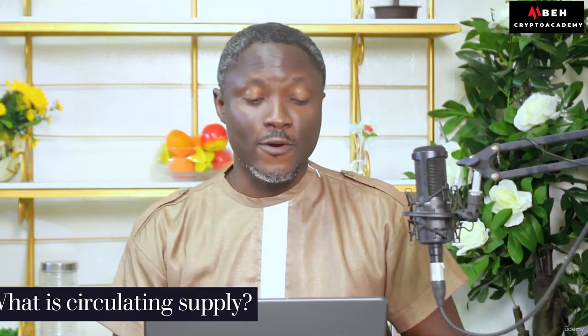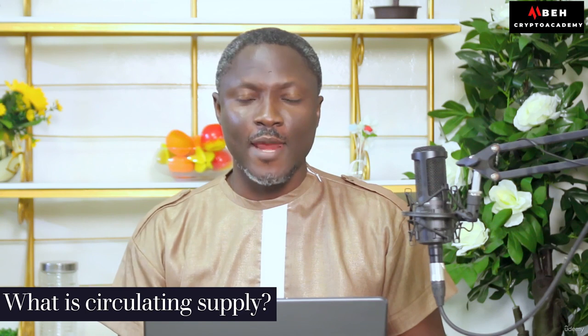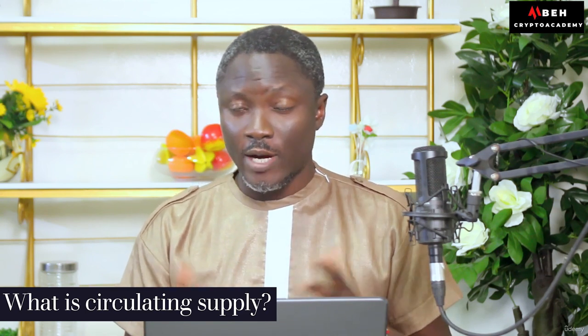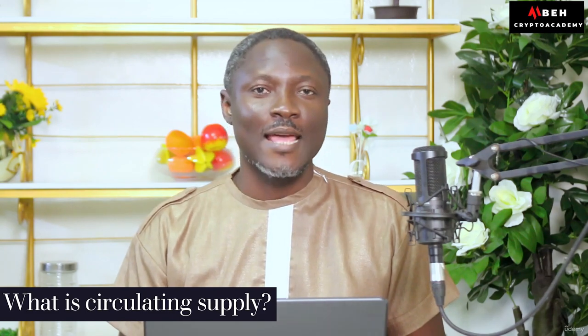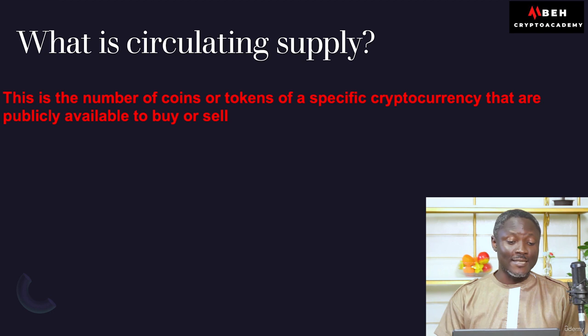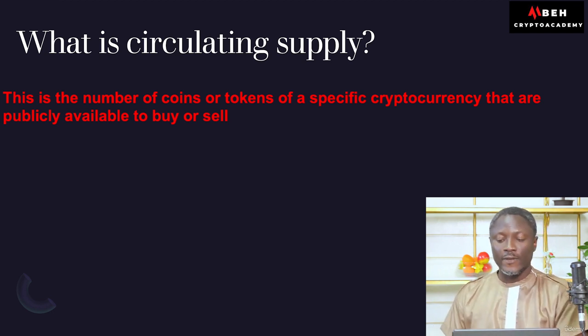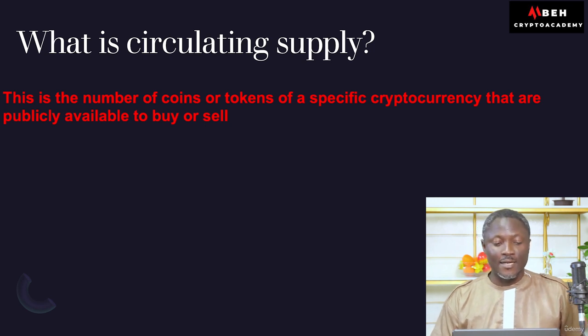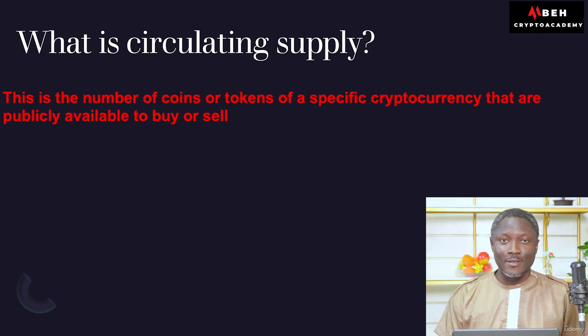In this video, we shall be talking about circulating supply. Many of you have been hearing about coins, tokens, what have you, and then you hear something like circulating supply. What is circulating supply? This is the number of coins or tokens of a specific cryptocurrency that are publicly available to buy or sell.